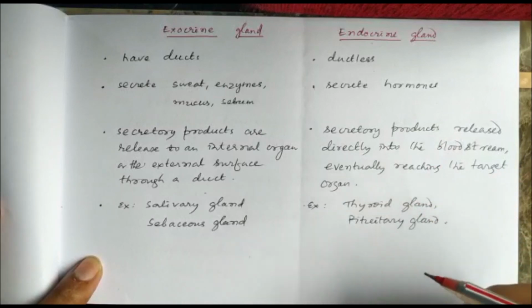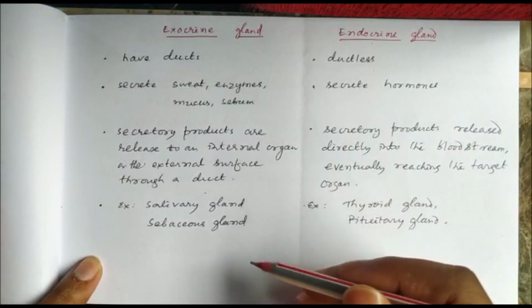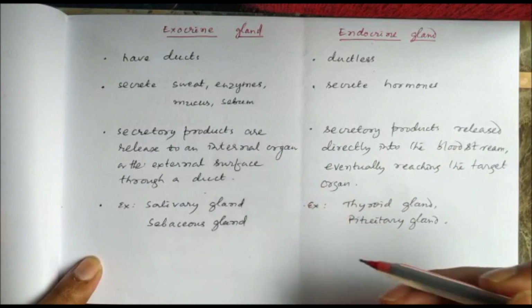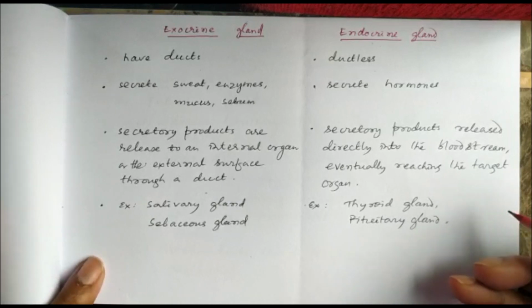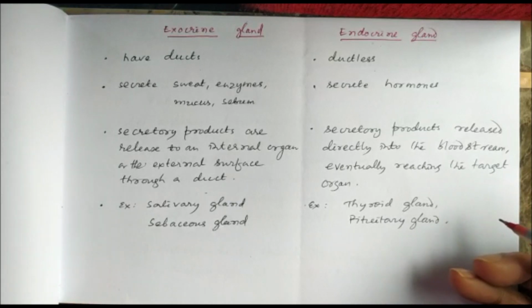And examples we have already discussed. Salivary gland and sebaceous gland are examples of exocrine glands. Thyroid gland and pituitary gland are examples of endocrine glands. So this is all about the difference between exocrine and endocrine glands.